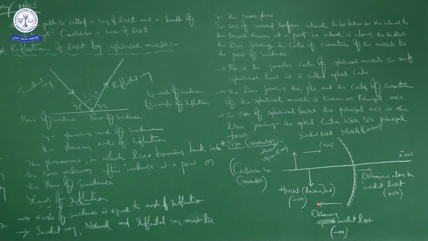Next is the distance of focus from pole. The distance of focus from pole is said to be focal length. So focal length is the distance of focus from pole. It is generally a length, so the units are meter, centimeter, like that. Next, we are going to see the sign convention, which is very important for us while solving the problems related to ray optics.